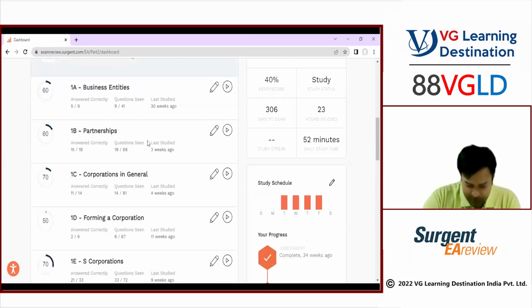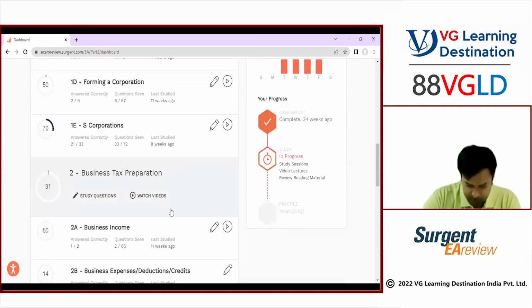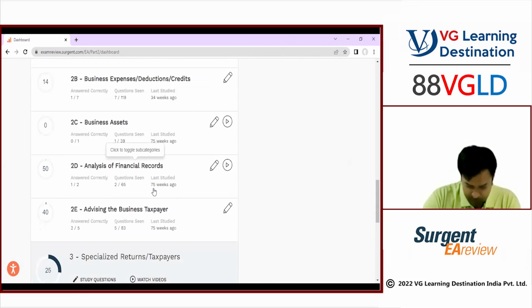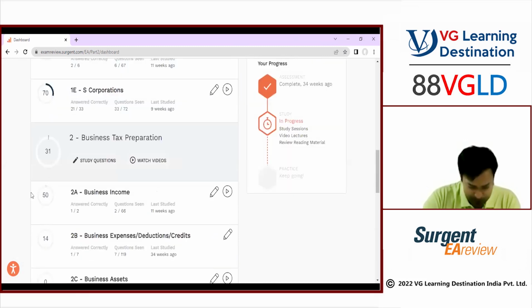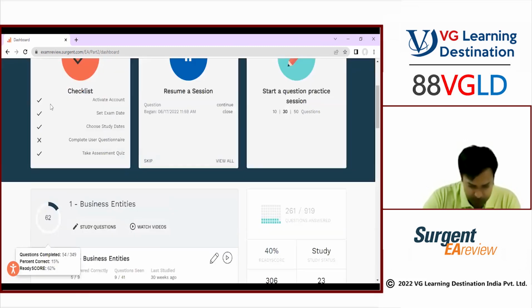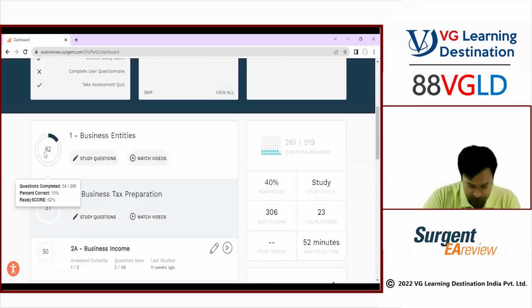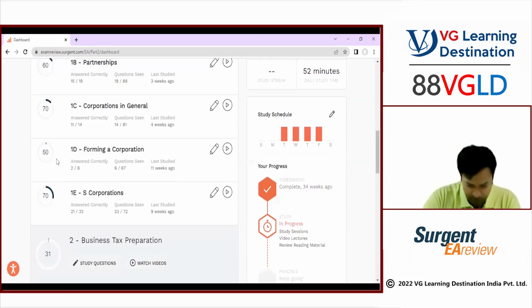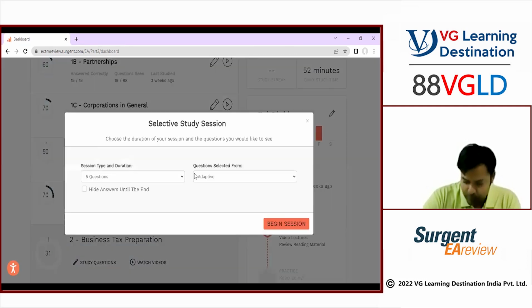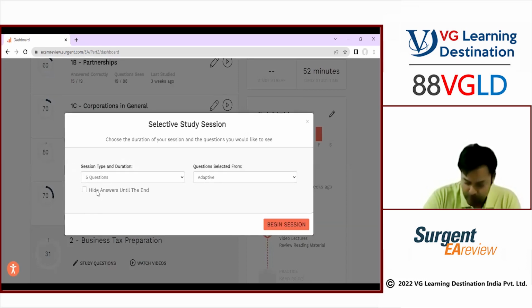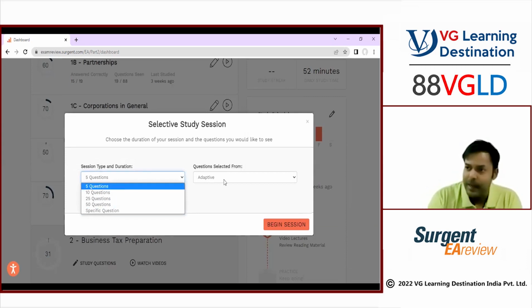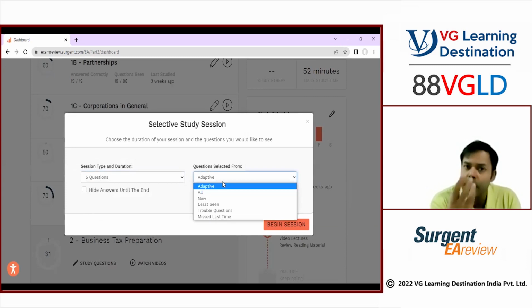Let's say if I start anything, let me just condense that. Okay, let's say if I start this. Now, when you start this, they will ask you, do you want to do 5 questions, 10 questions, 25 questions, 50 questions, or any particular specific question? Let's say I select 5 questions. Adaptive, that means automatically they are going to throw questions at you.